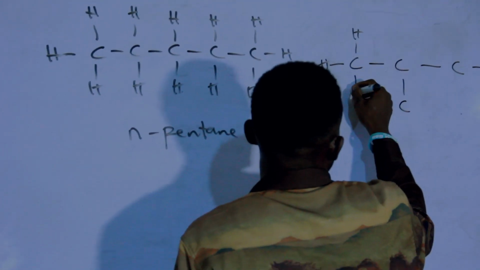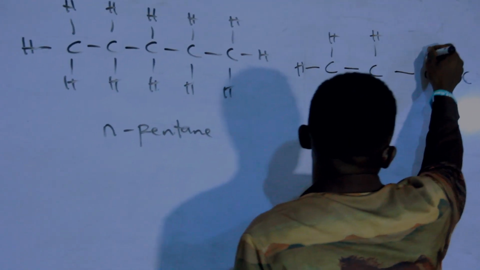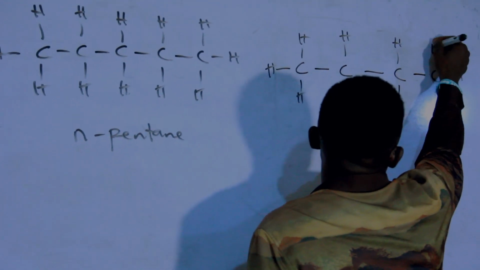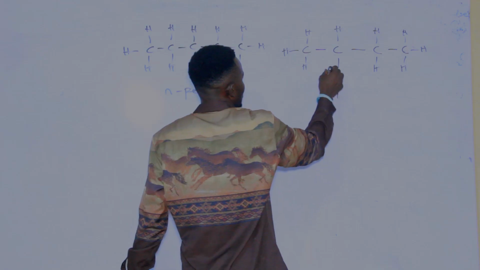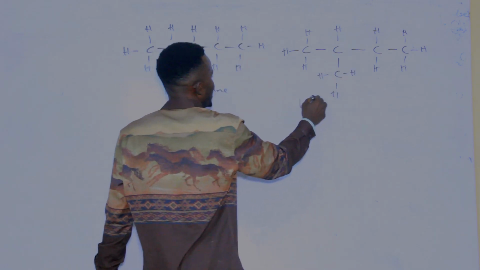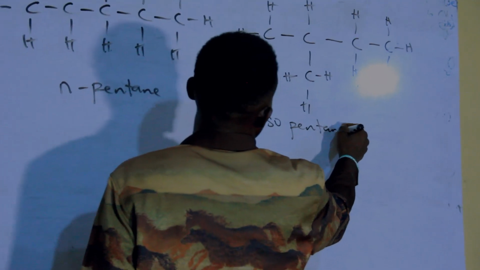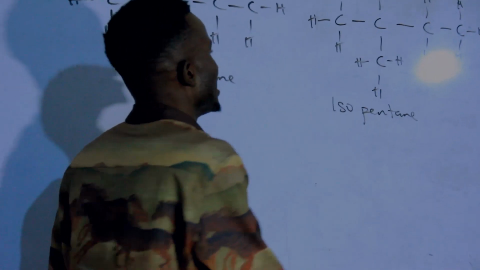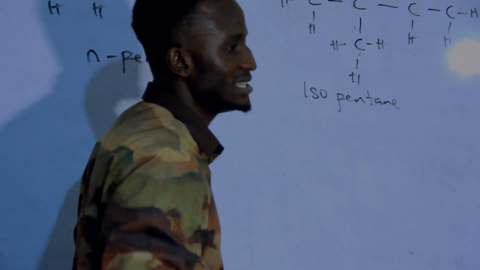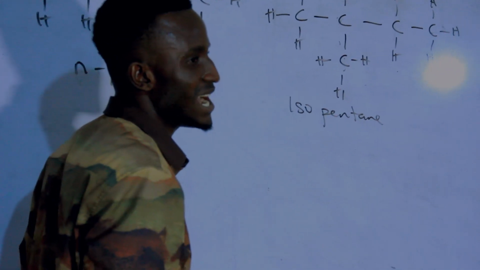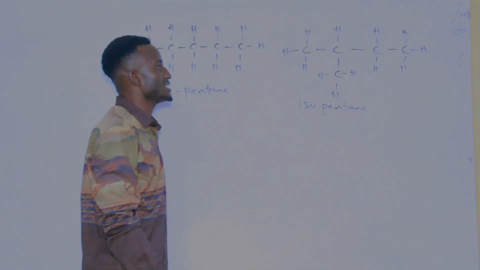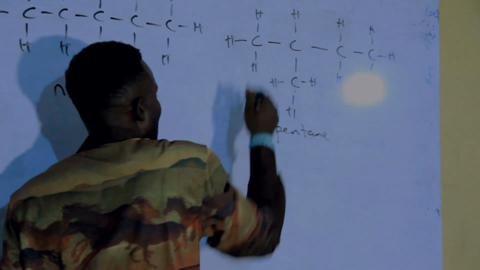Now see, if you have something like this as well, I can call this isopentane. You observe that this methyl is found at the second carbon, so I can call this isopentane.